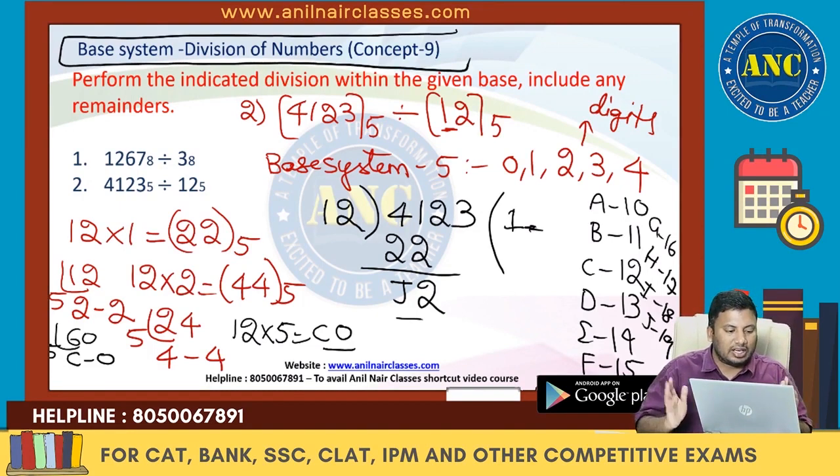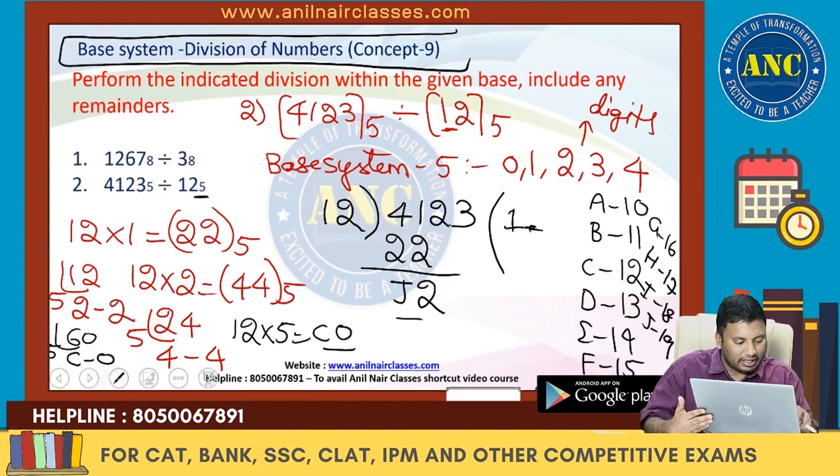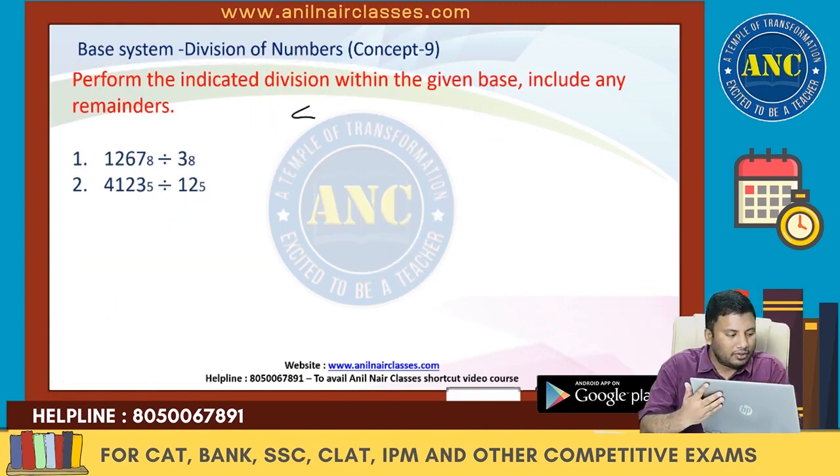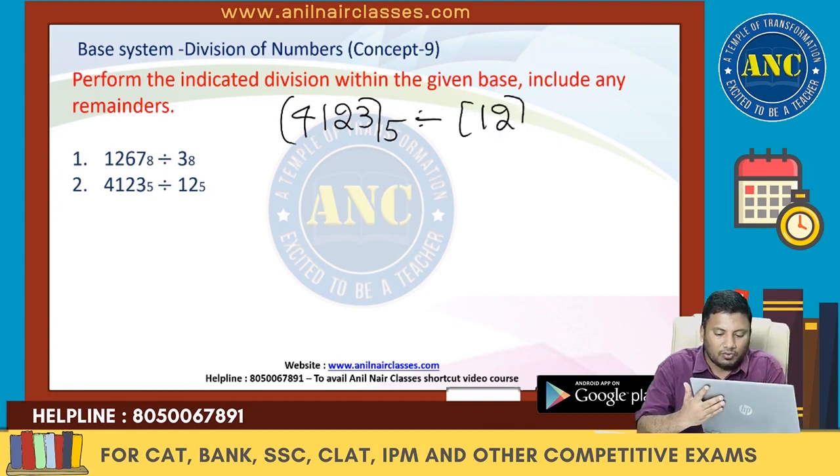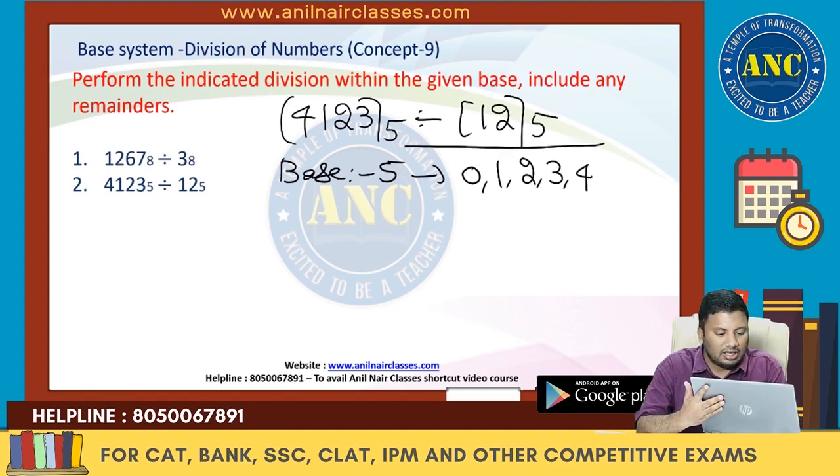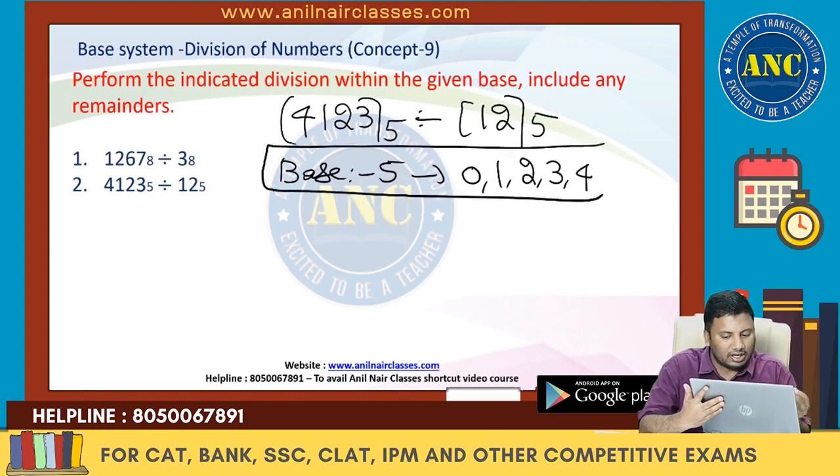I hope the logic is clear, because it is in base system. I think I am making some calculation mistake. I think I will do it again. 4 1 2 3 in base system 5 is divided by 12. In base system 5, the digits will be 0, 1, 2, 3, 4. This is what I have to take. I did a calculation mistake.